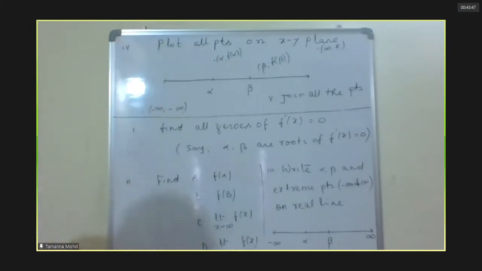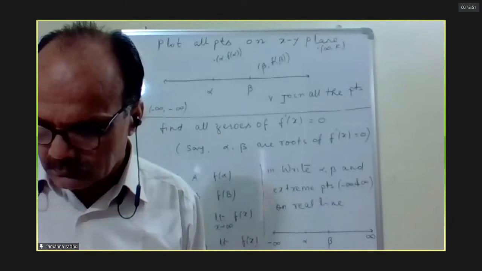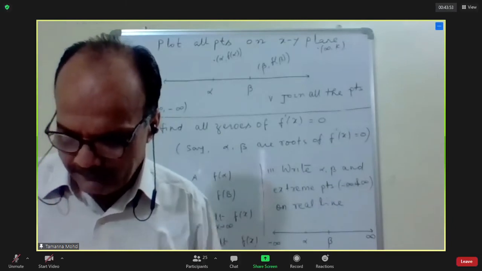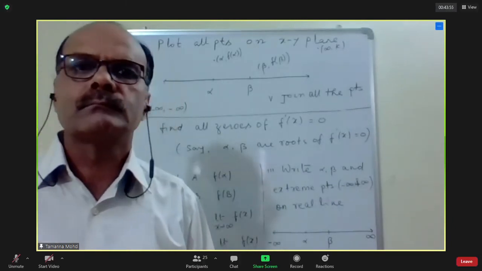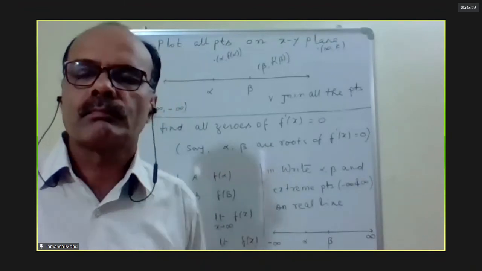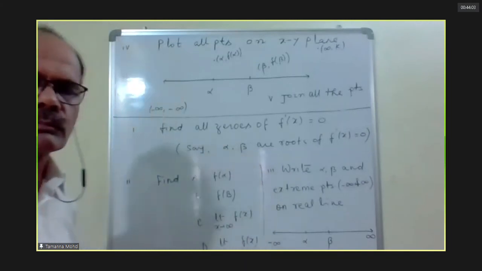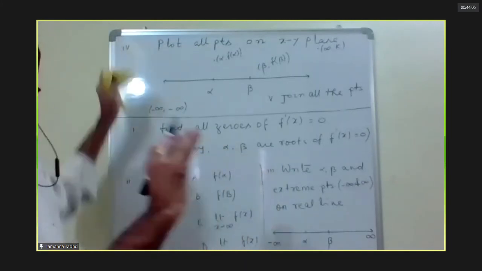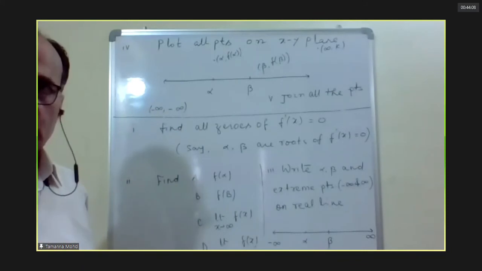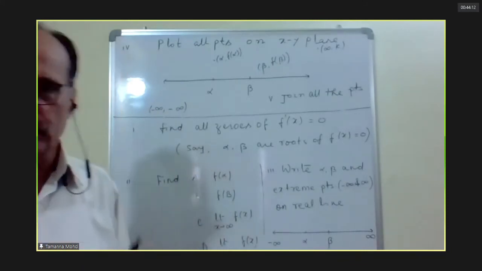So we will take a simple example. First, I will take quadratic, then I will take cubic, fourth degree, fifth degree, all.